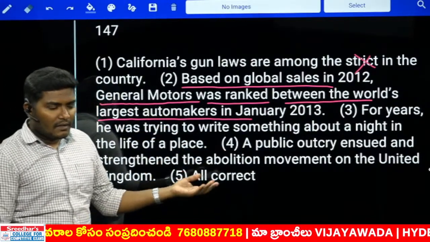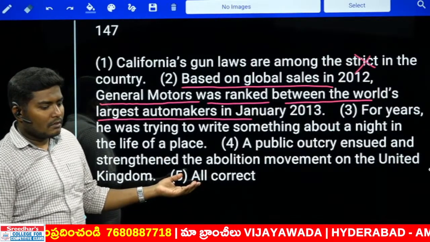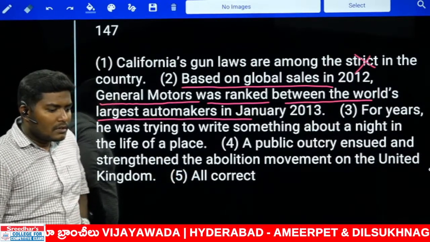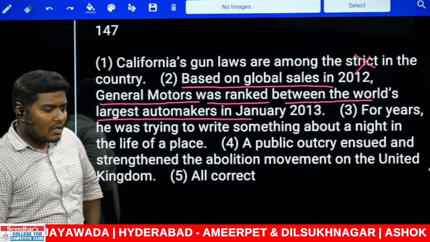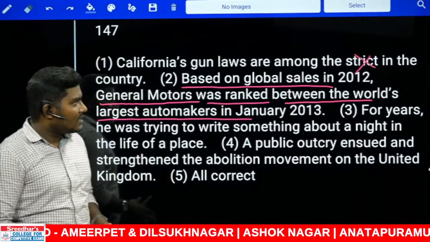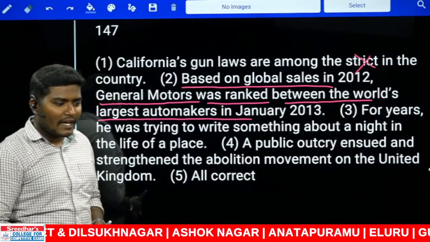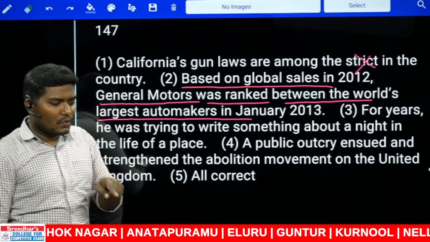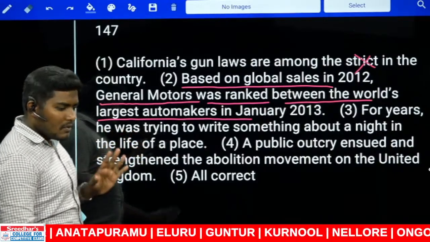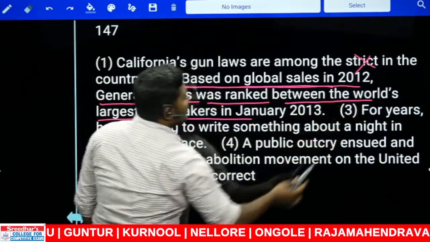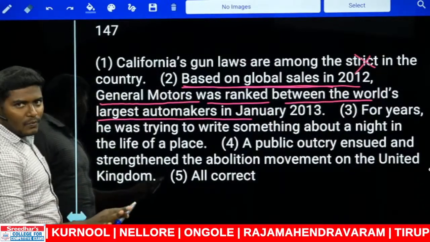While I was reading, Sojanya and Kumari, that's what you guys need to wait. You should not decide the answer. Very important point. Both of you are wrong, Sojanya and Kumari. Keep your comment like that. Don't delete it. Look at this. Based on global sales in 2012, let me write one sentence.